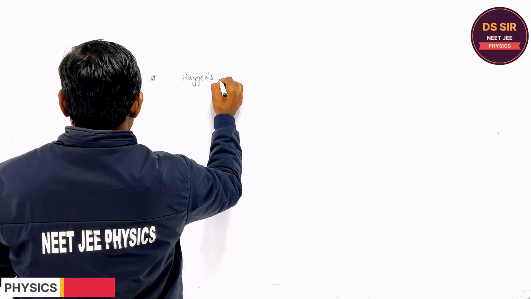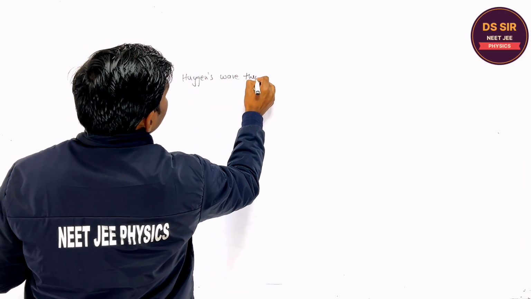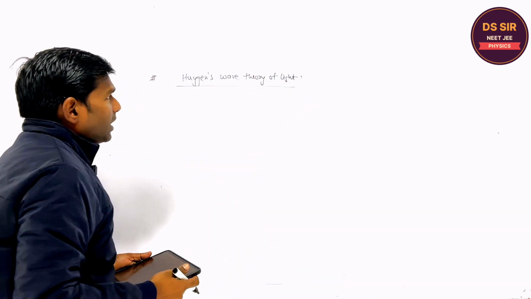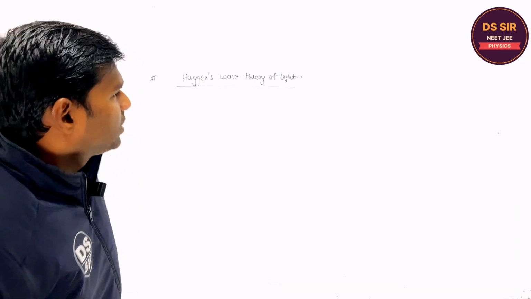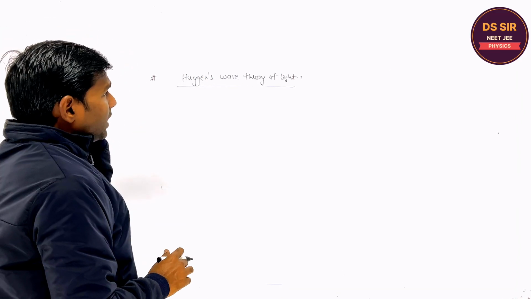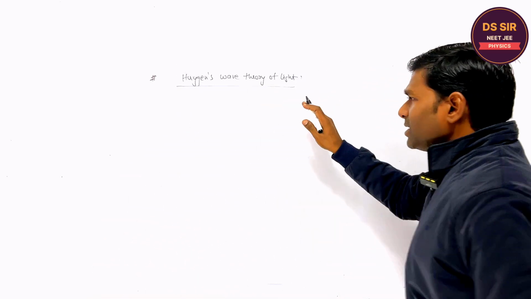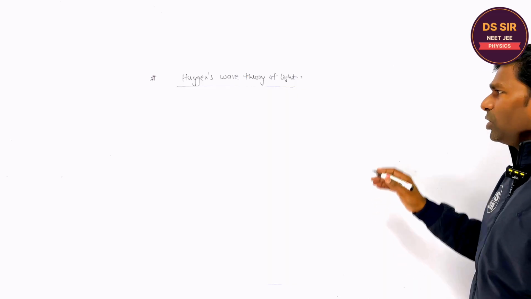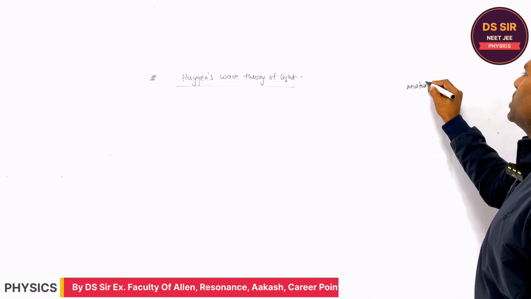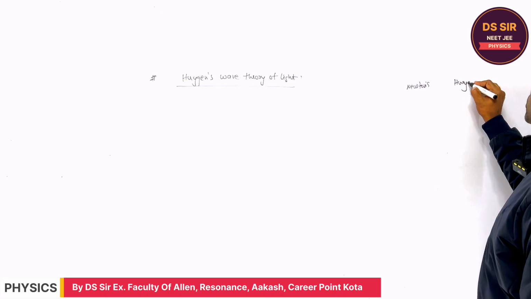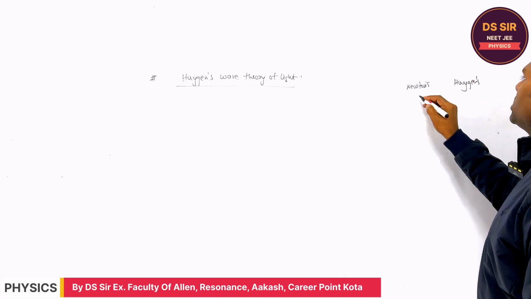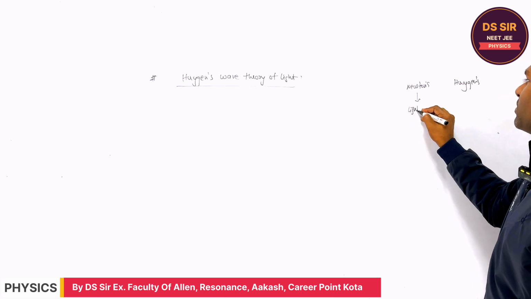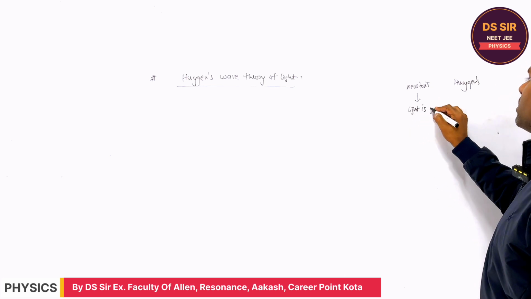Huygens principle, Huygens wave theory of light. As I told you, light has a dual nature, wave as well as particle. Listen to one thing: the Huygens principle was discovered during the time of Newton. There were two scientists, Newton and Huygens. According to Newton, light is a particle.